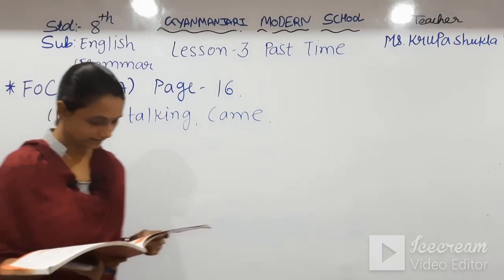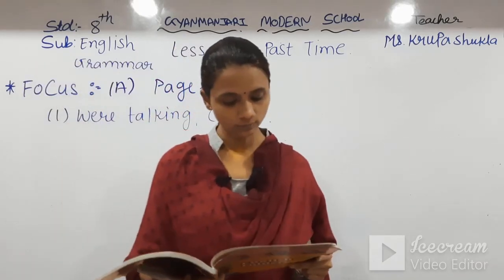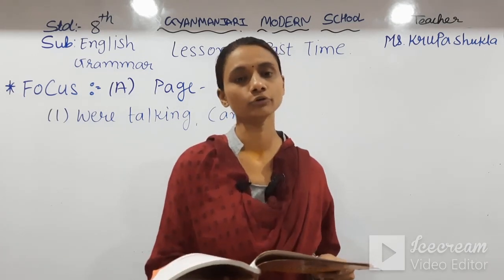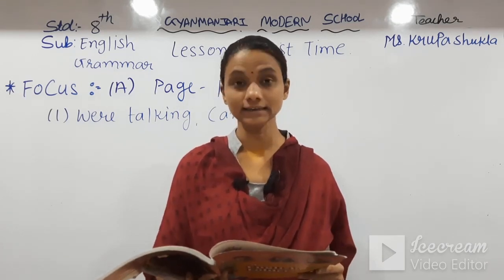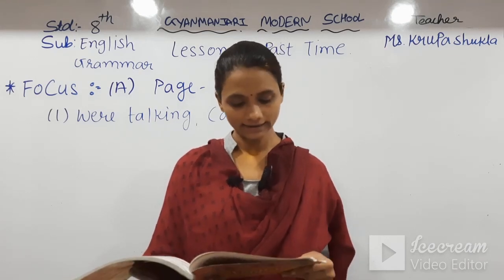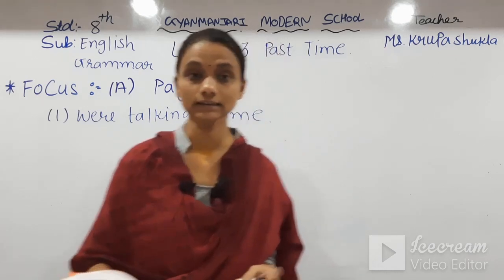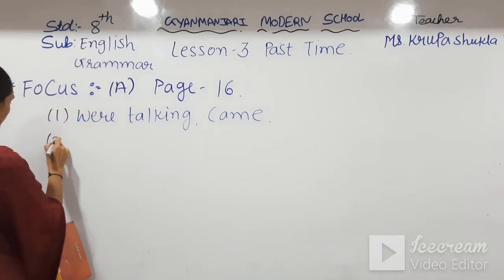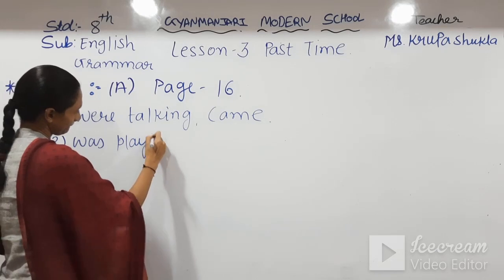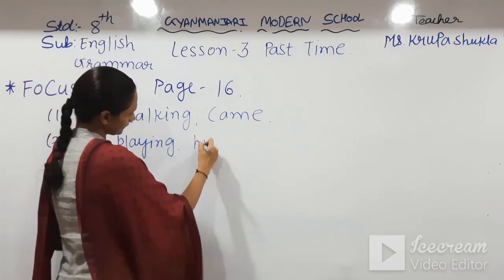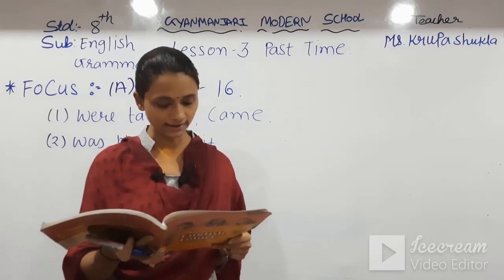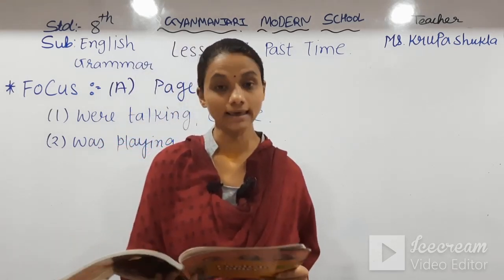Secondly, Rahul blank cricket when the ball blank him. Again we have two blanks, and play and hit are given. So we'll use Rahul was playing, and in the second, the ball hit him. So the answer is was playing and hit.